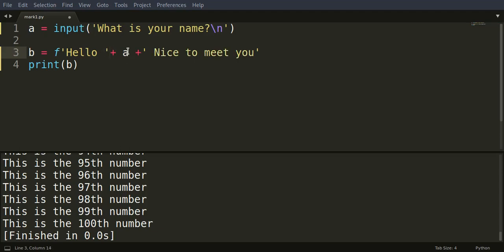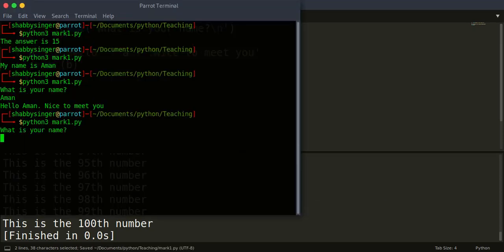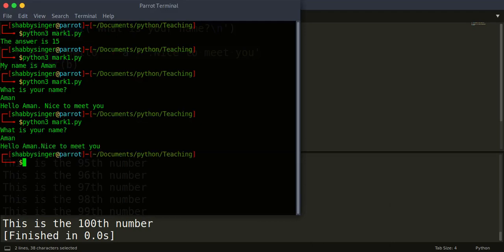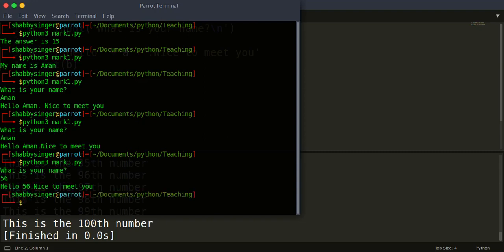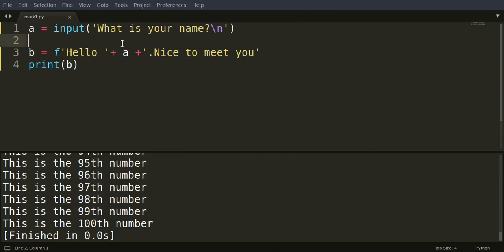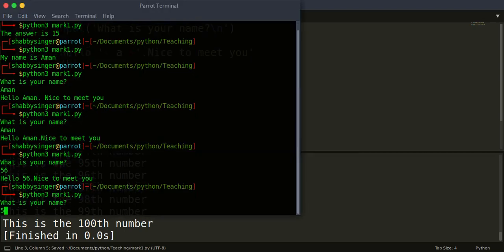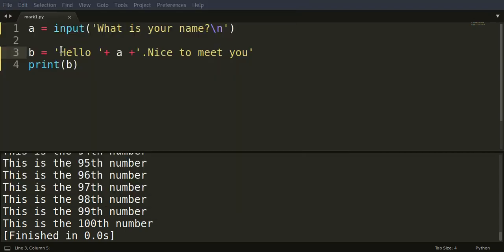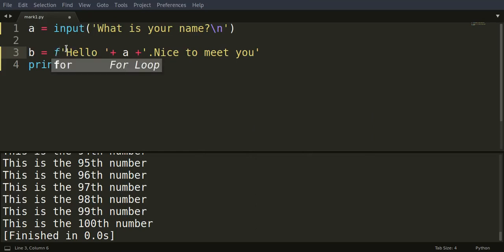Yeah, it's a hassle. You'll have to do this, and even then, to be very honest, I just hate it. Always use f-strings. They are awesome. Let's try this, and see, hello Aman, nice to meet you. Now if someone by mistake puts in a digit, it still works, but you have to always be sure. I have to remove this. Yeah, it works. Make sure that you learn the importance of f-strings because they are important.